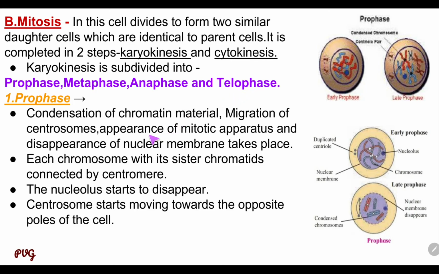So we study one by one as seen in the diagram. In prophase, condensation of chromatin material, migration of centromeres, and disappearance of nuclear membrane take place, and each chromosome has sister chromatids. See here the pairing of the chromosomes attached to the centromere.